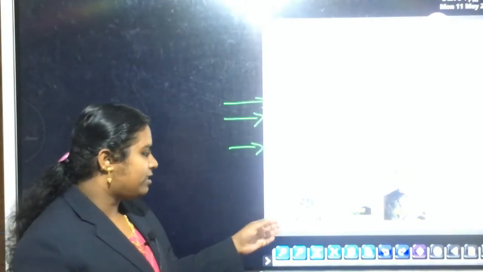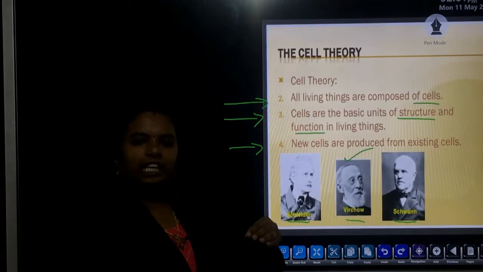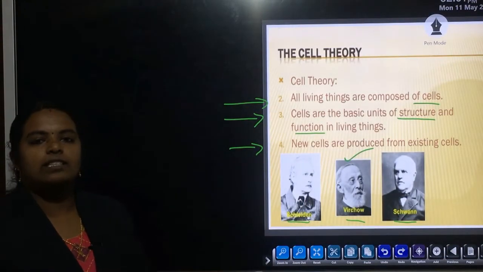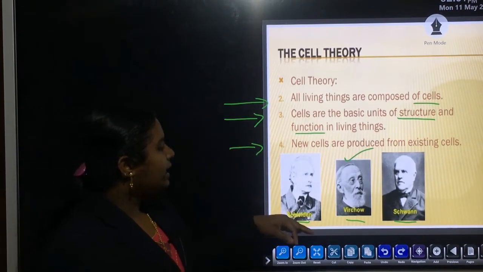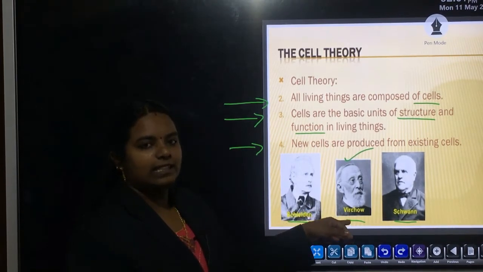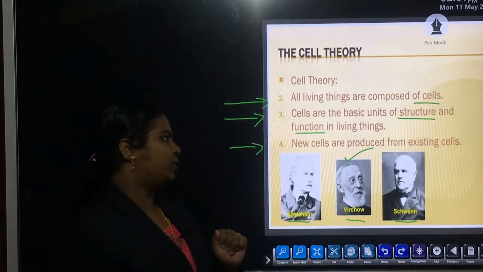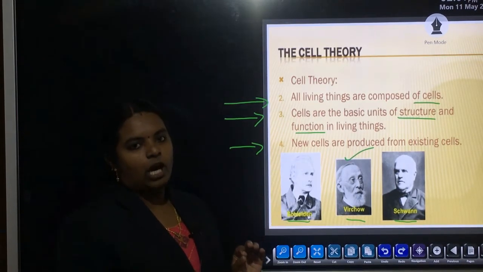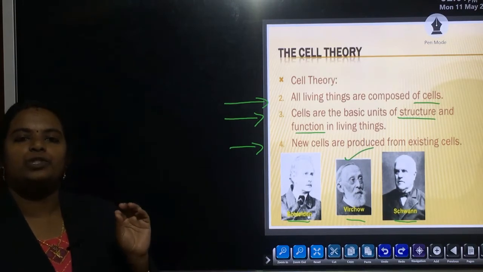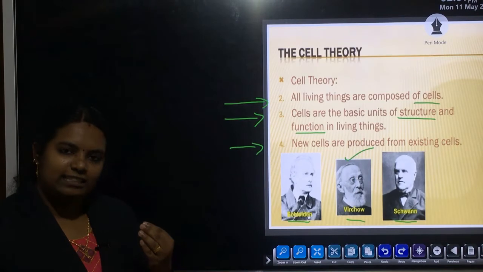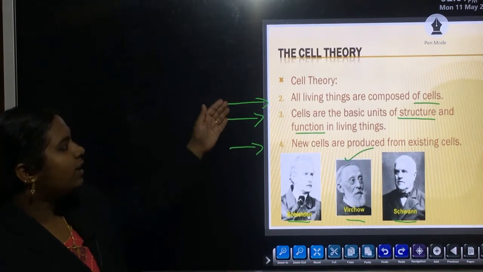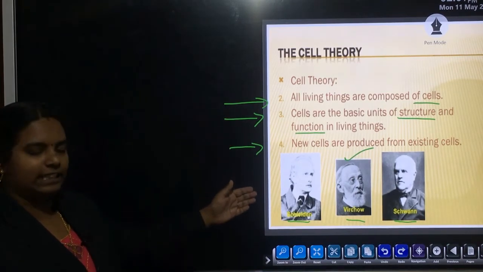That was put forward by the scientist Rudolf Virchow. That means new cells are produced from pre-existing cells, or from already existing cells. So these are the main postulates of cell theory.